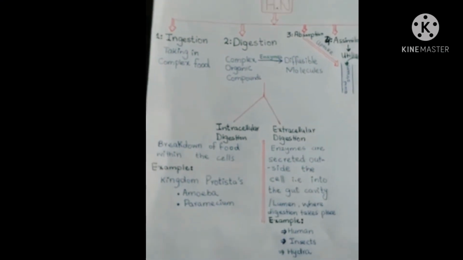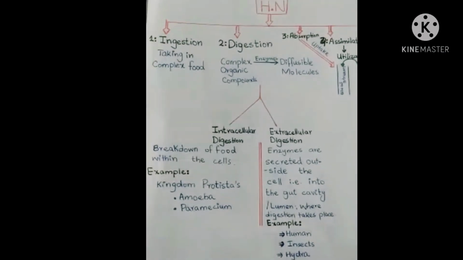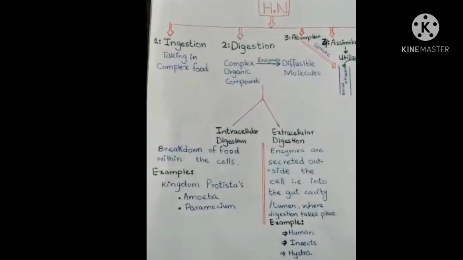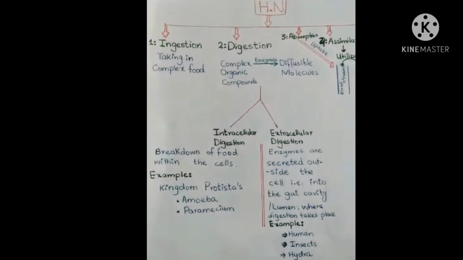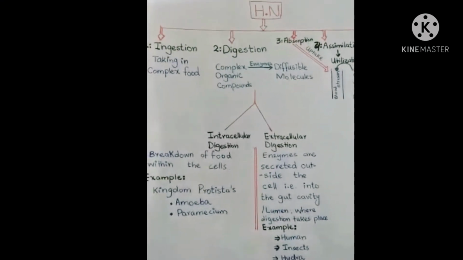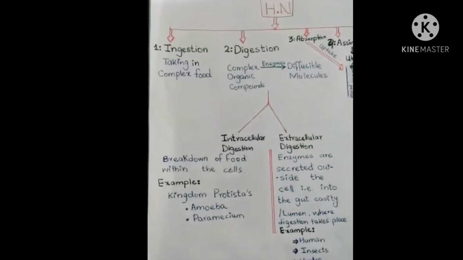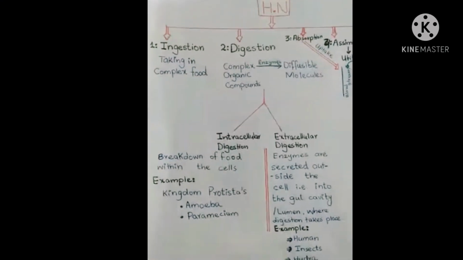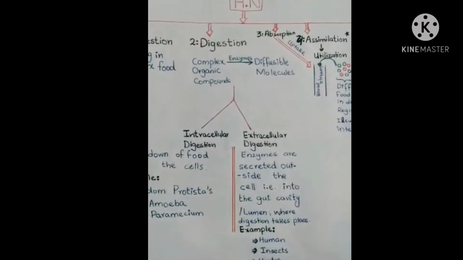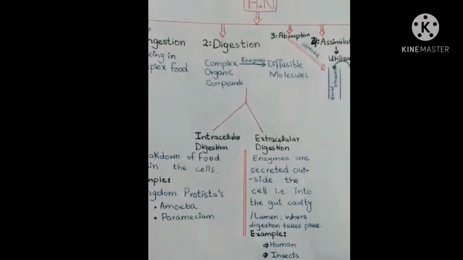Digestion is of 2 types: intracellular digestion and extracellular digestion. What is intracellular digestion? Intra means within, cellular means within the cells, and extracellular means outside the cell. In intracellular digestion, the breakdown of the food takes place within the cells, while in extracellular digestion, enzymes are secreted outside the cell, that is into the gut cavity, the lumen, where the digestion takes place.